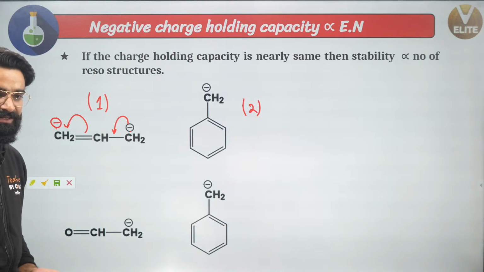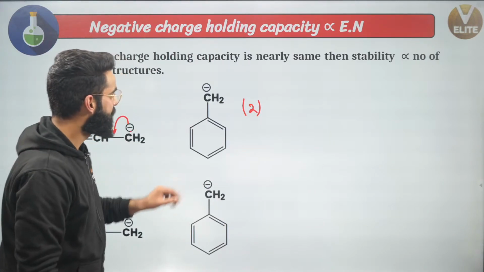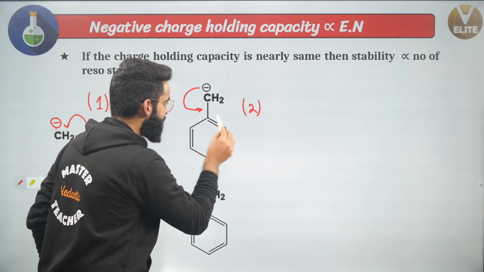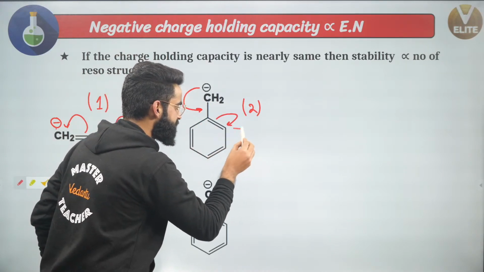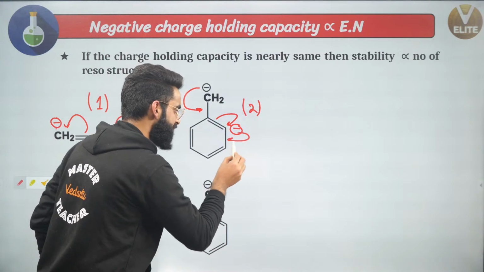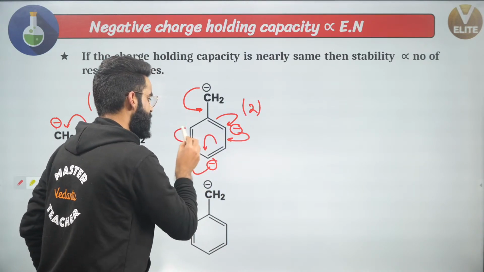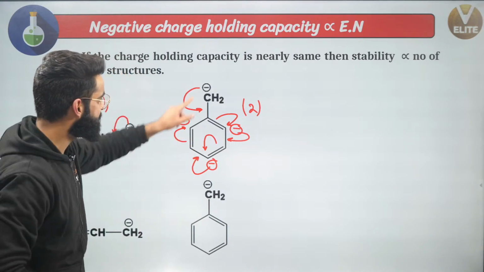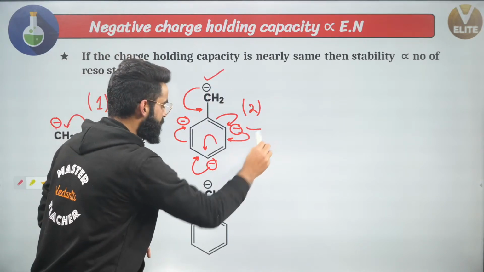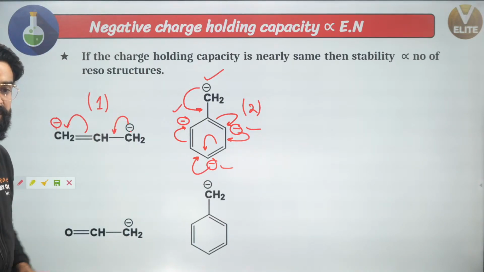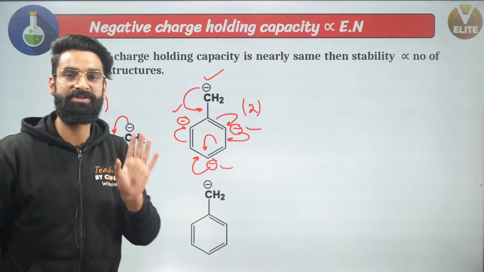But at the same time, due to resonance, this negative charge can form a double bond right here. This bond will be broken down towards this. So negative charge right here, then this will come here and this will go here, then negative charge on this one. So can I say negative charge right here is dispersed on 4 carbon atoms? And right here, negative charge is dispersed only on 2 carbon atoms. More the dispersion of the charge, more is going to be the stability.